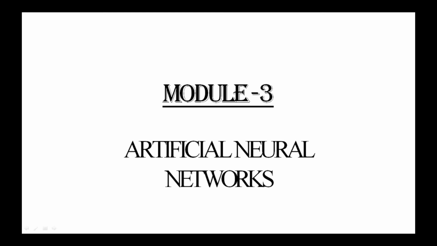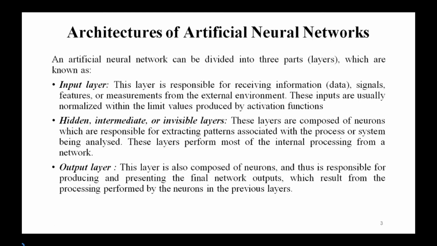The very next one is fast evaluation of the learned target function may be required. And the last characteristic is the ability of humans to understand the learned target function, which is not important. I have discussed these characteristics in detail with respect to appropriate problems for neural network learning.